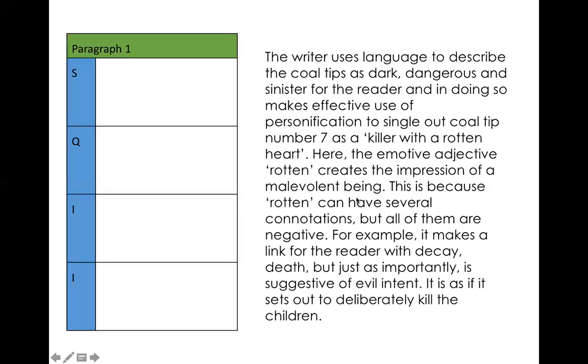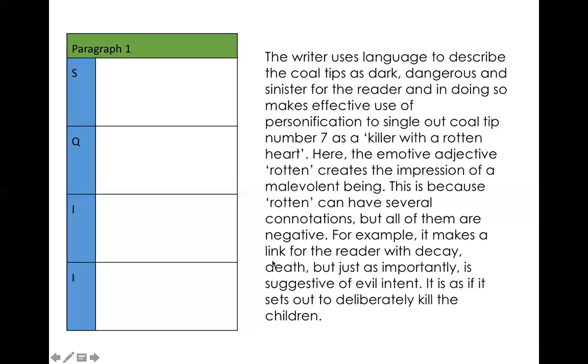Okay. However, then it carries on stretching out just that one inference by saying this is because, and because is a really key word in your writing, because by including the word because, it really makes you then stretch out the reasoning and share those inferences you can come up with. So this is because rotten can have several connotations, but all of them are negative. This would all still be going into the first inference box there, okay? I might put another bullet point saying rotten has negative connotations. And then we're moving on to our second inference here.